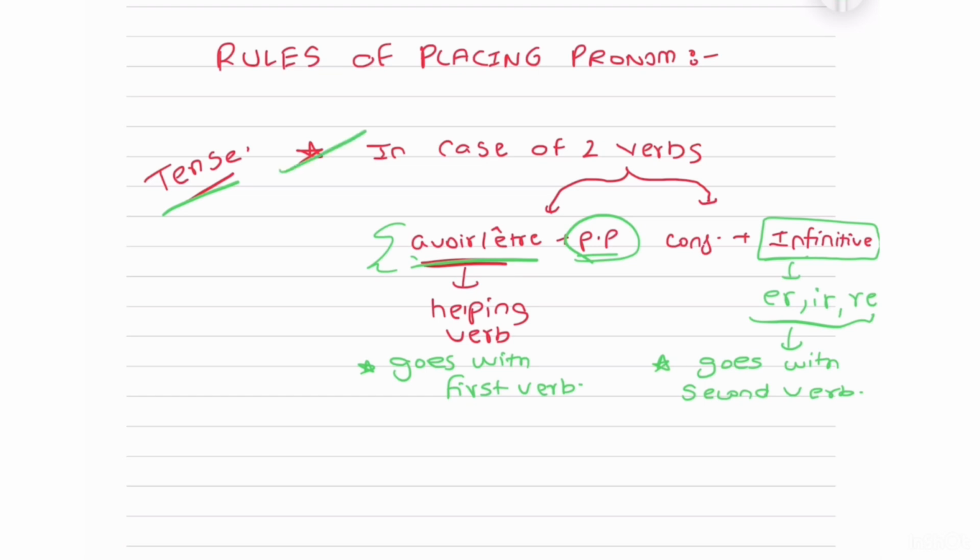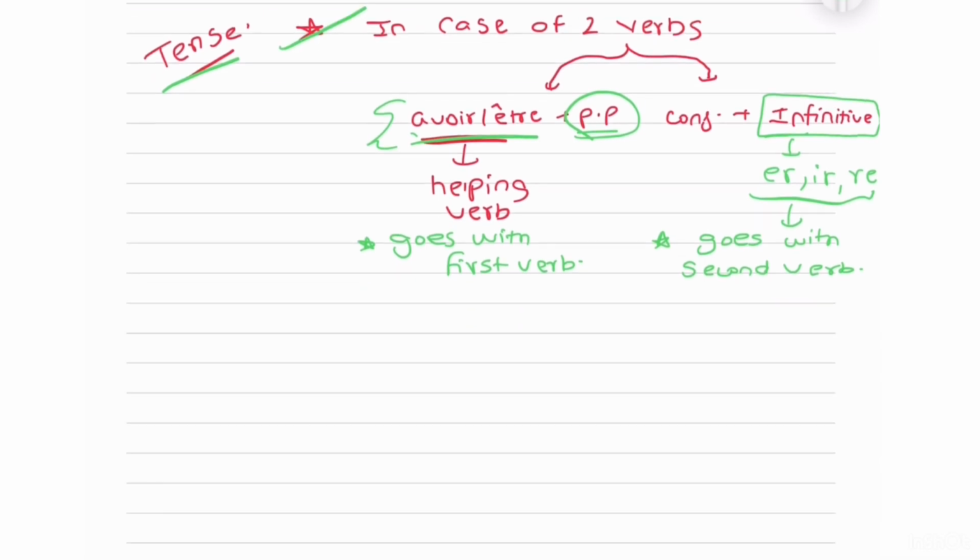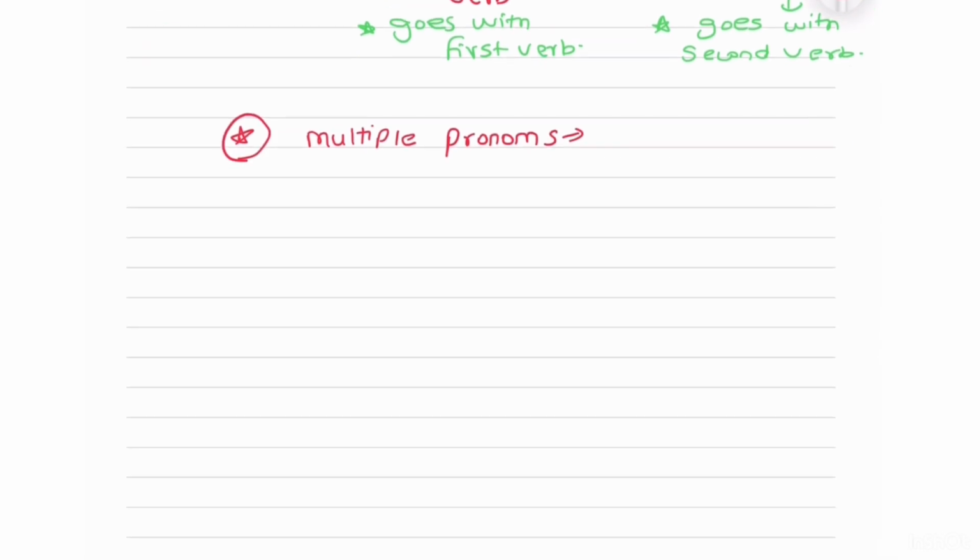What is your second rule? It is about the placement. It is not necessary that we always use one pronoun per sentence. We can also have multiple pronouns in the same sentence. In case you have that, where you're supposed to replace more than one noun, then you'll need to know the order, as in which pronoun goes first. So first will be words like me, te, nous and vous.